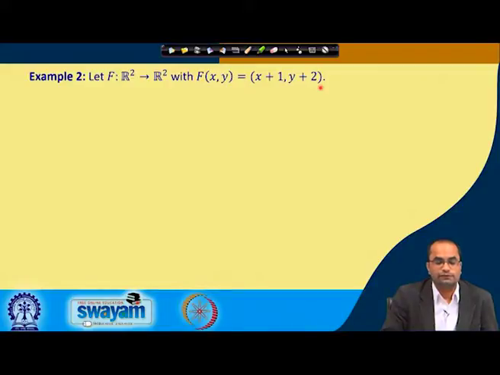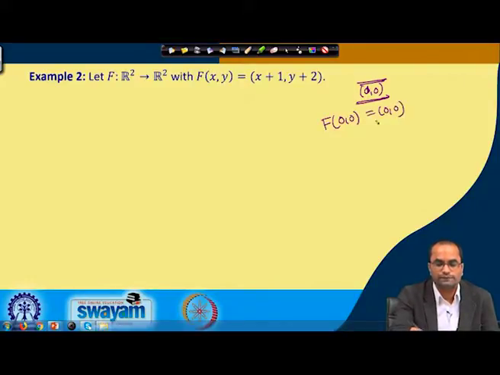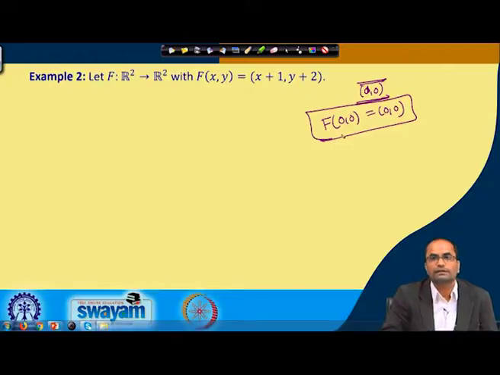This is clear from here, because one of the properties of a linear map is that it always maps 0 to 0, and in R 2 our 0 element is nothing but (0, 0). So this f must map the (0, 0) element to the (0, 0) element if it is a linear map. That is the necessary condition of a linear map.